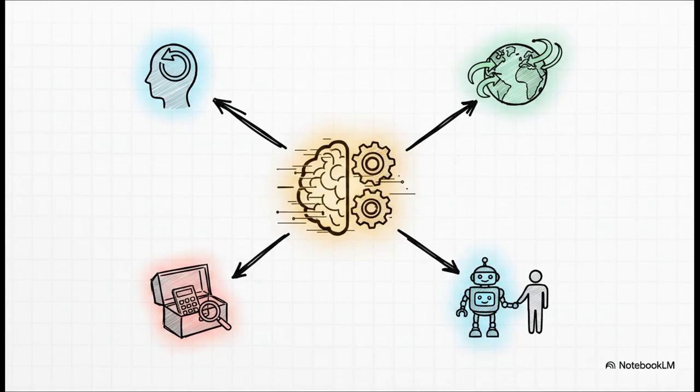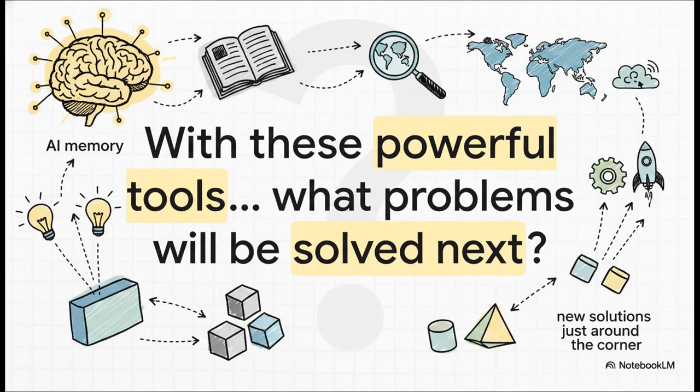Developers can now build apps that remember you, that are connected to real-time, custom data, and that can use other tools to get work done in the real world. We are moving from simple chatbots to truly personalized AI assistants that can solve much more complex problems. By giving AI a memory and a connection to the world around it, these tools have completely expanded what's possible.